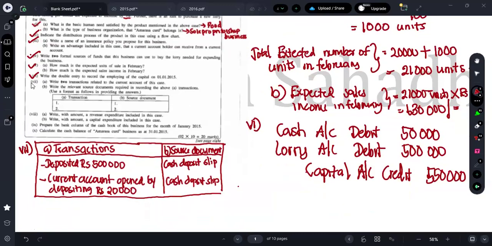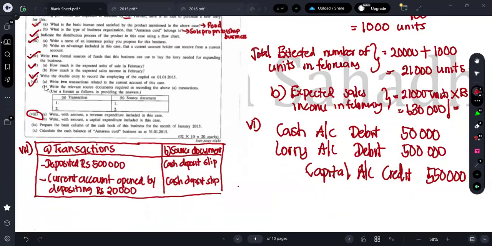Okay. So this is also over. Next one, what do they ask? The eighth one is asking to write the amount. Guys, I'm not going to discuss this question. Revenue expenditure and capital expenditure is not in your syllabus. Normally, what you should understand is that it is in the advanced level economics syllabus.